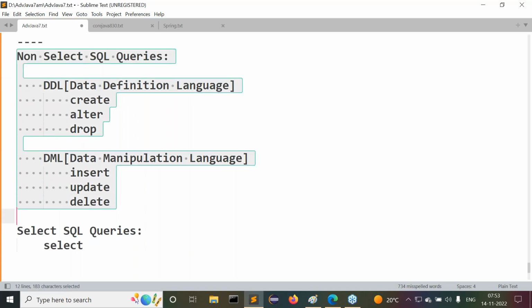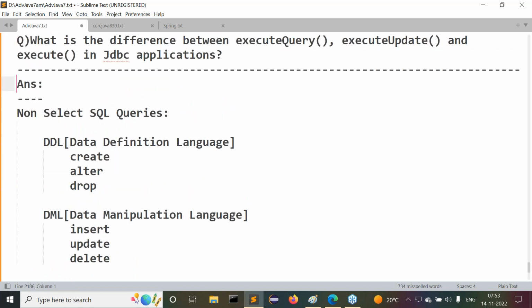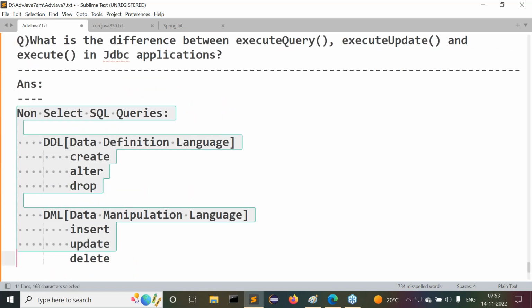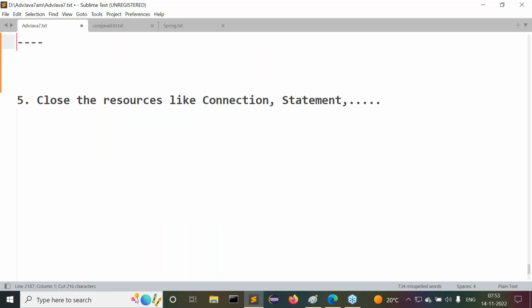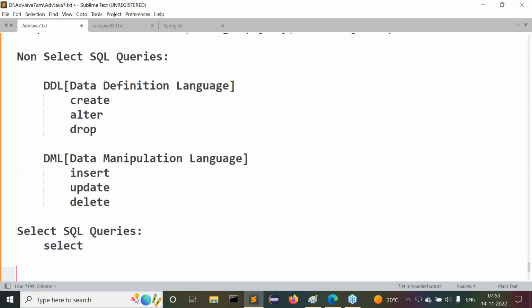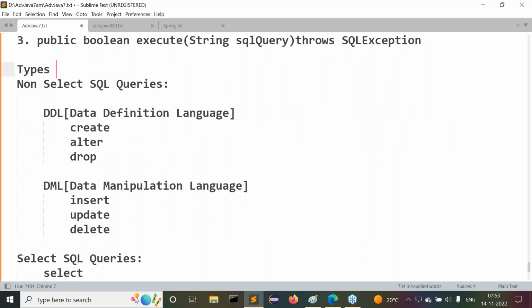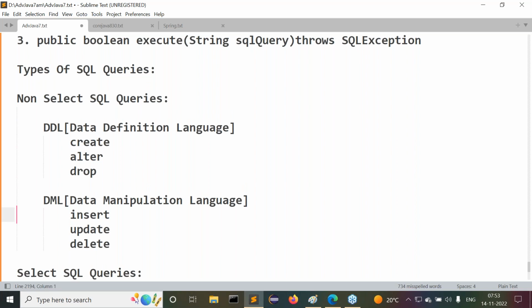Then what is the next one? Select SQL queries. Is it clear? All of you know? Right, sir. Now this basic is required here. I just want to keep this basic before this question here: types of SQL queries. This is the prerequisite part. Okay, leave this one.